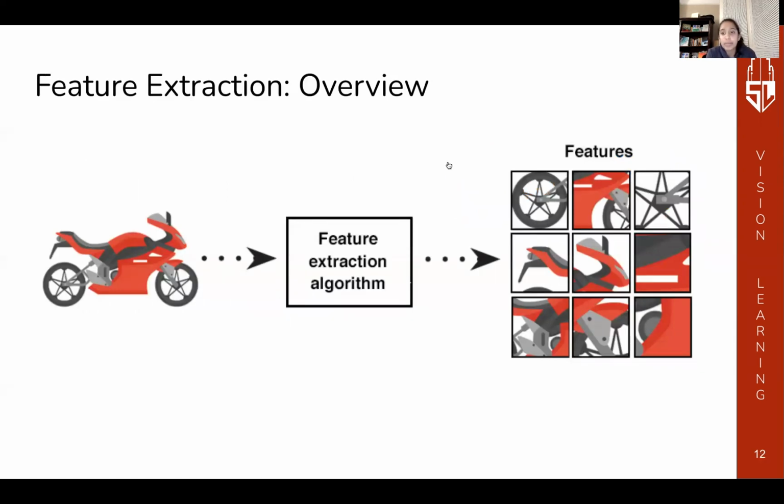Features are parts of the image that are important to us and important to our task. In this example here, important features for the motorbike could be the wheels and the seat. Now, how are features extracted? There are different feature extraction algorithms. One of these methods uses convolutional neural networks, or CNNs. A CNN extraction involves pre-processing the image or normalization, which we will talk about on the next slide, image segmentation, and finally the extraction of key features and identification.